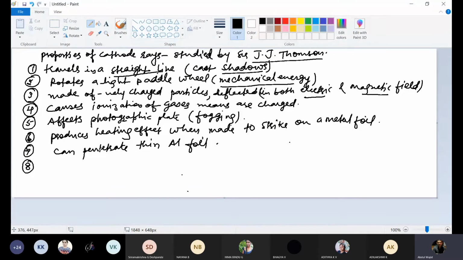And suppose these cathode rays fall on an anti-cathodic material. What is this?